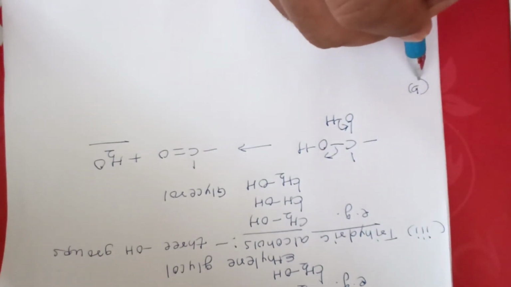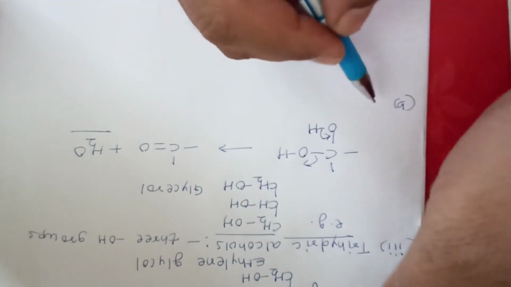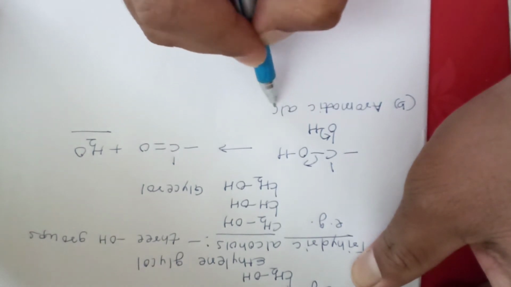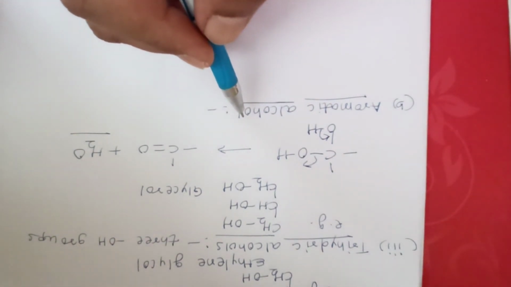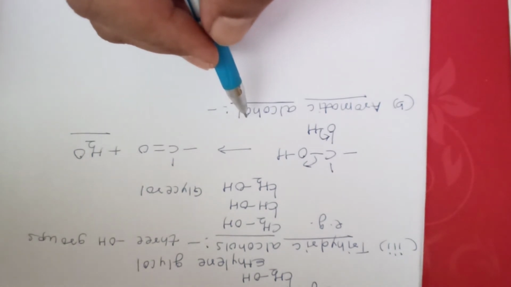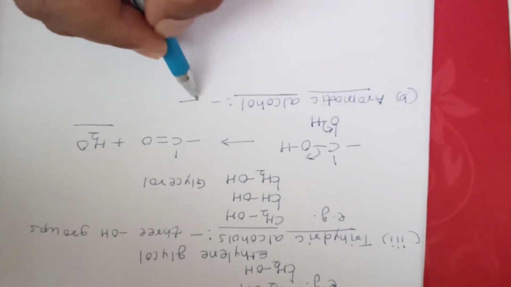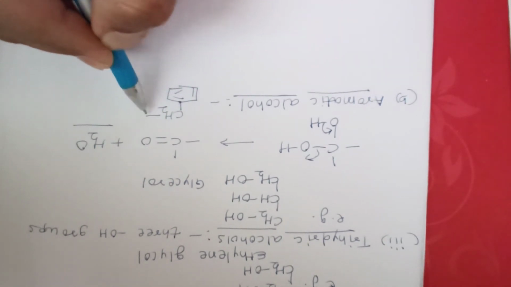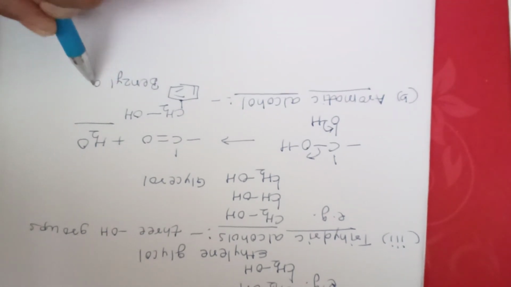Talk about the next alcoholic functional groups, that is aromatic alcohol. Now in this aromatic alcohol, these are aromatic alcoholic compounds in which alcohol group is attached to a side chain of benzene nucleus. I will write an example for you. A benzene ring to which you have CH2 and OH. So this is called as benzyl alcohol.